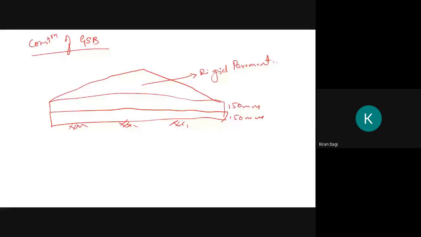Granular subbase can be constructed by laying and compacting well graded material on a prepared subgrade. The materials required here are natural sand, crushed gravels, and crushed stones, sometimes a combination of crushed gravels and crushed stones. Okay, how is it constructed?